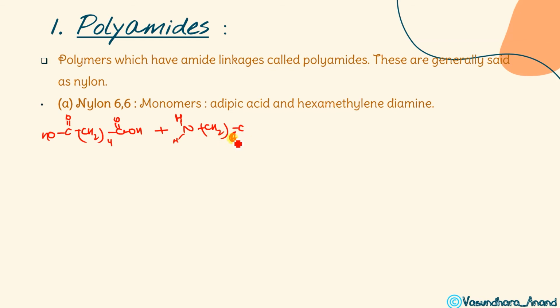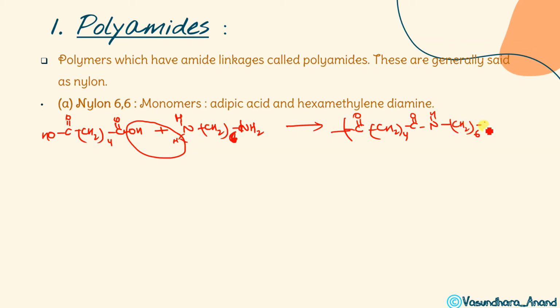Sorry, this will be 6, and here it is again NH2. So what will happen? This is going to form a continuation. Similarly, this will happen, this will go. What is left with this CO, here we can say that it is going to continue, and then CH2 whole 4, and then CO NH. This is the amide bond, and then CH2 whole 6 NH. That is going to repeat.